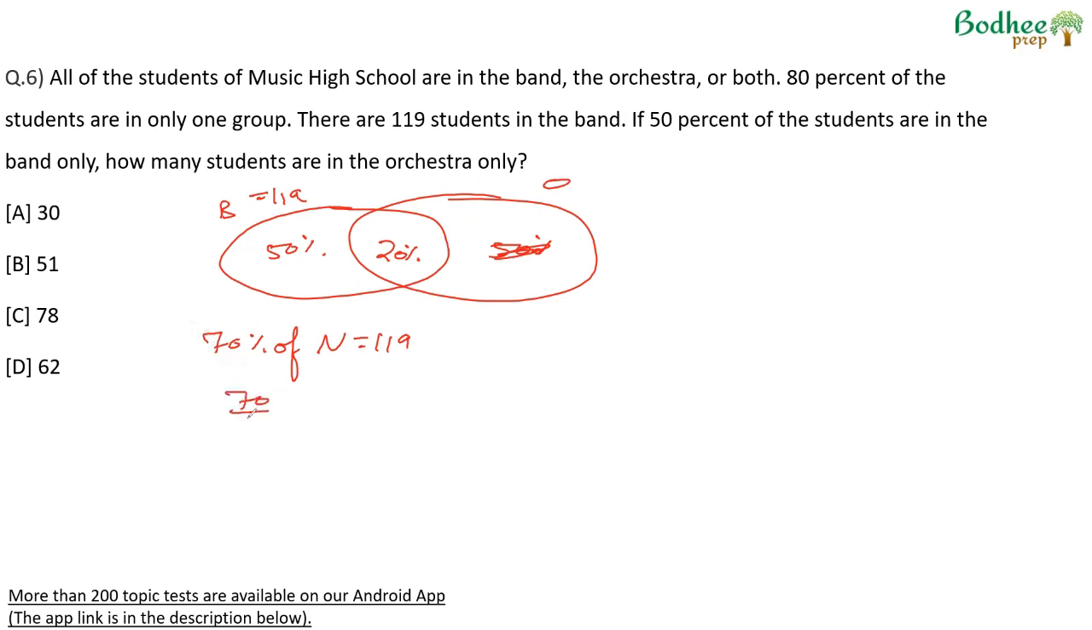Therefore, the zeros cancel. 7 ones are 7. 17. N will come out to 170.